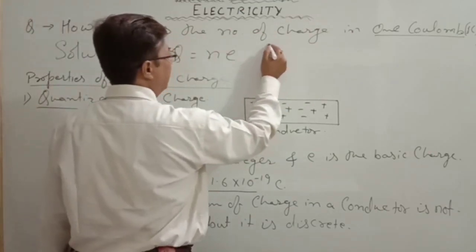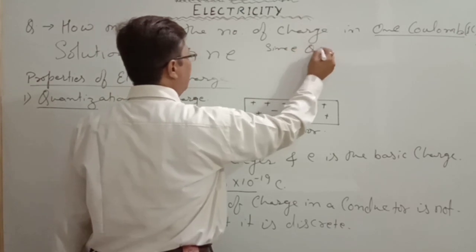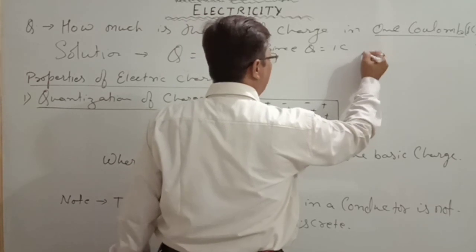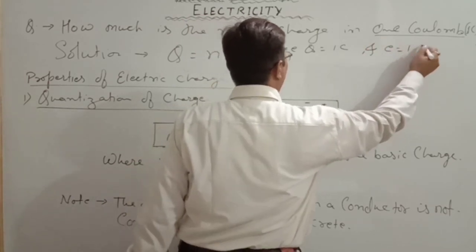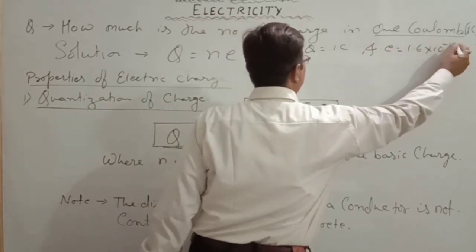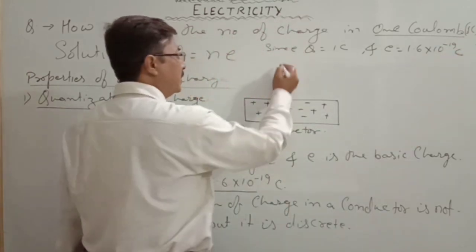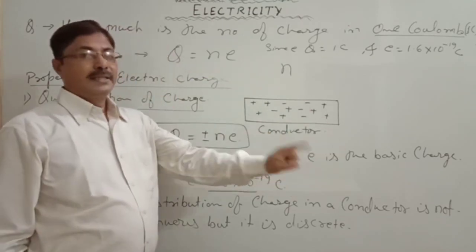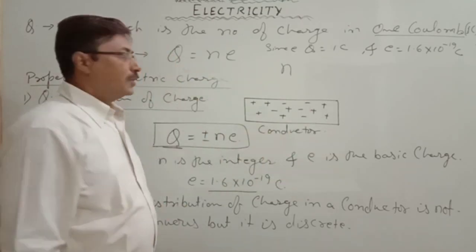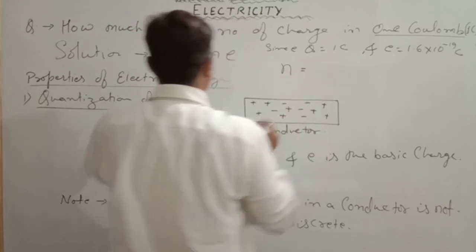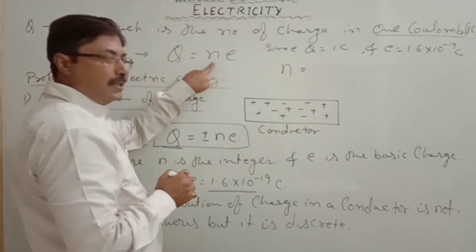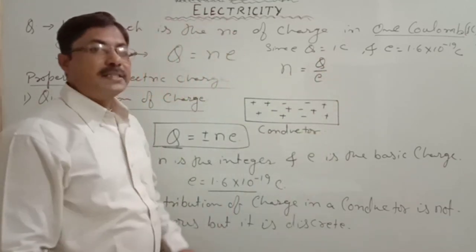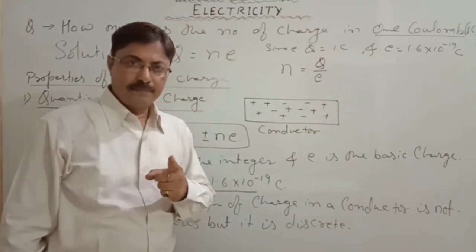यहाँ हम लिख सकते हैं since Q is equal to 1 coulomb and E has the value 1.6 into 10 to the power minus 19 coulomb. So कितना नंबर है? How much is the number of charges in 1 coulomb? So we calculate this one in a simple way. We have to calculate the N. So here it is Q by E. Now it is simple to calculate.